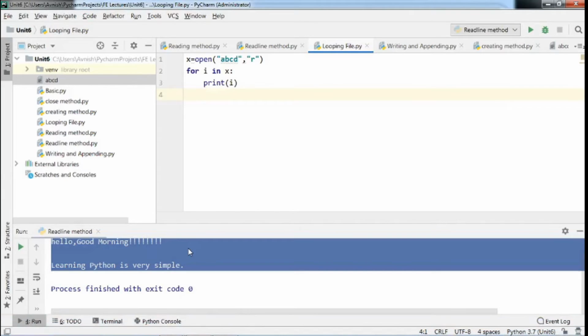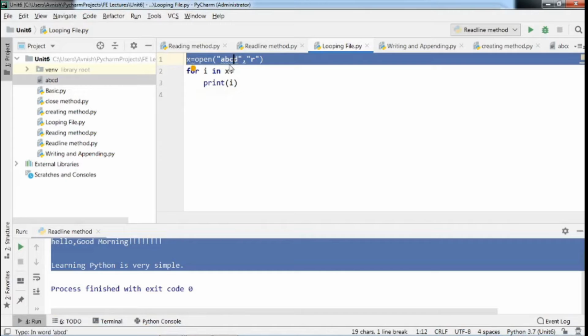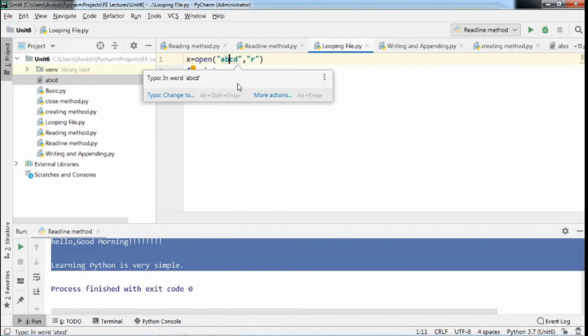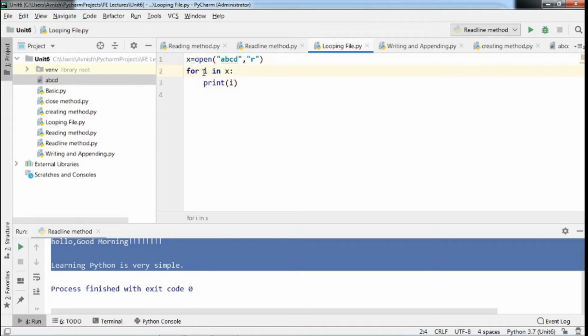For example, suppose the same content of your ABCD file will be read using this for loop. Here we have used a for loop. I is the iterating value and x is our file object. Now using the print statement, we will print each iteration of your file.